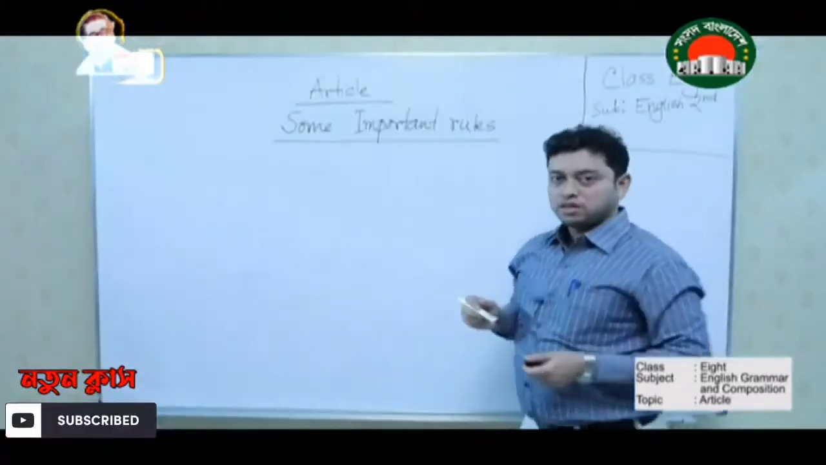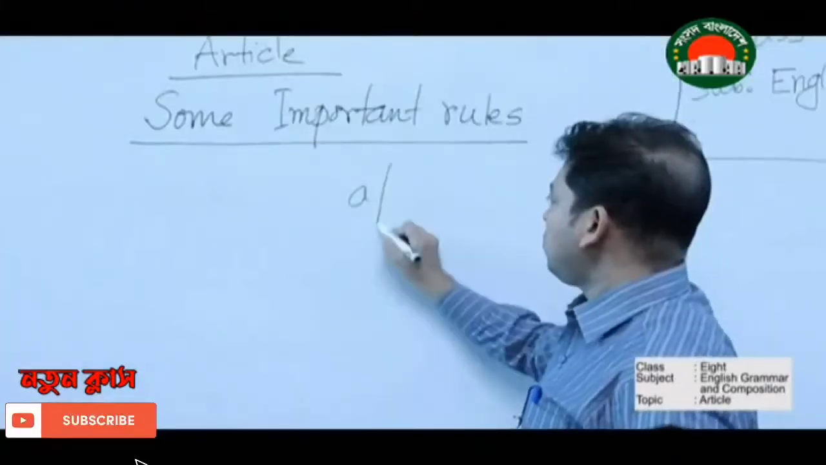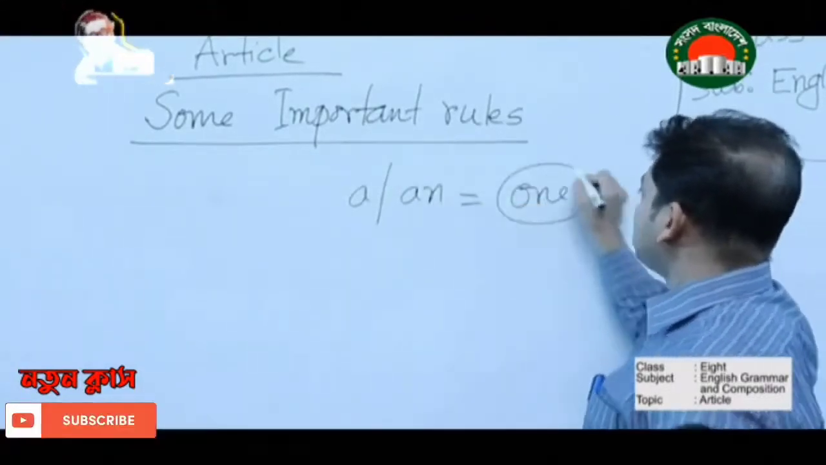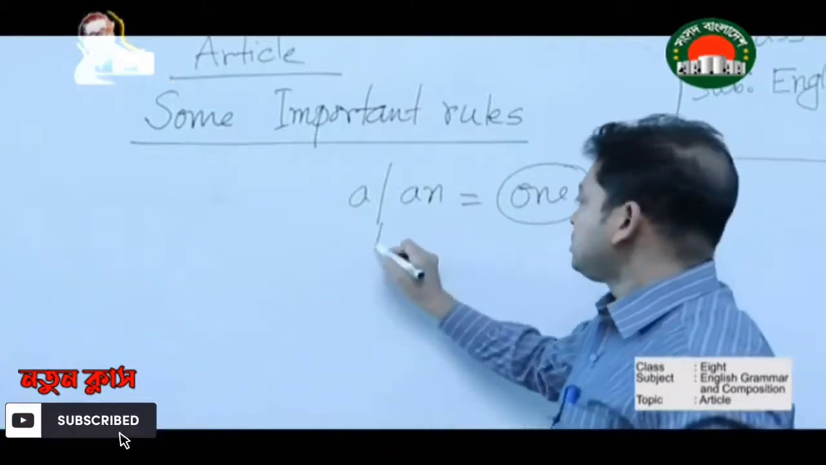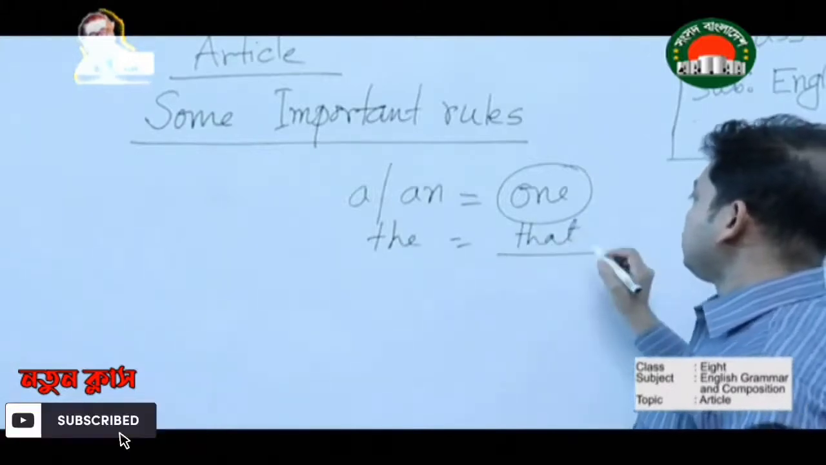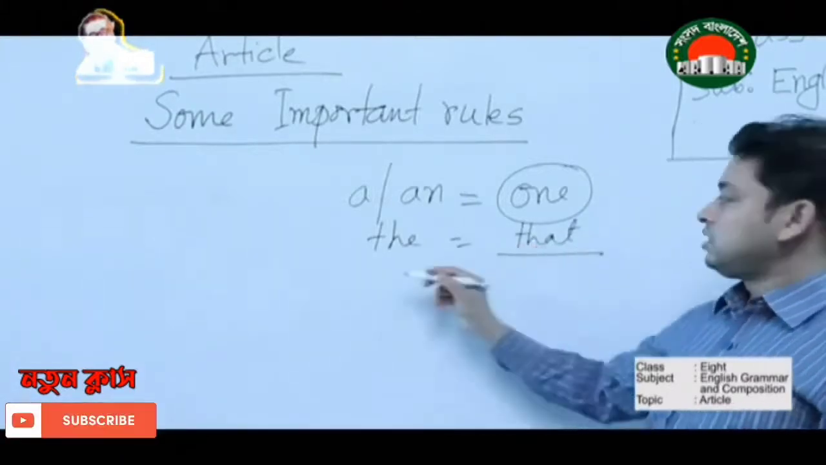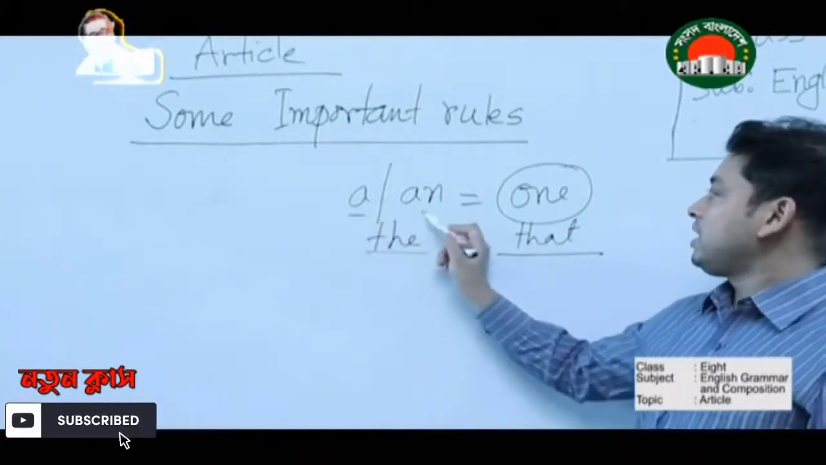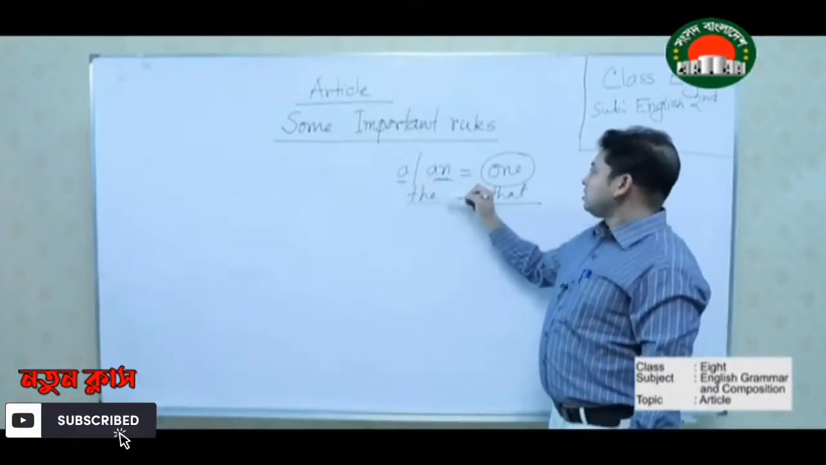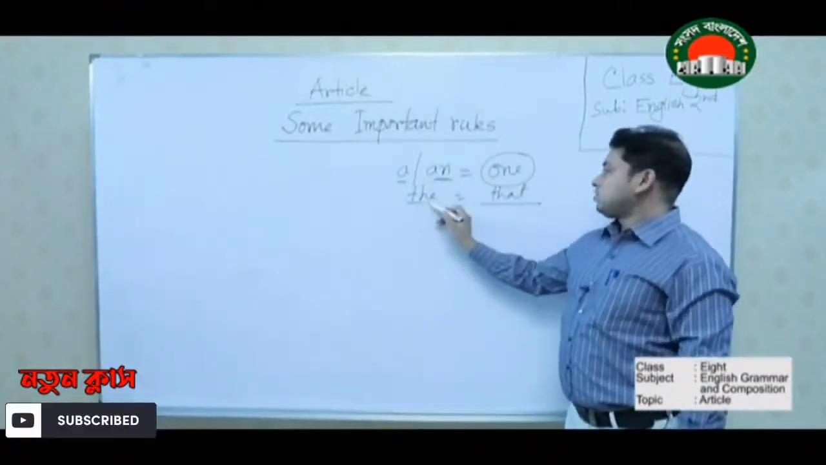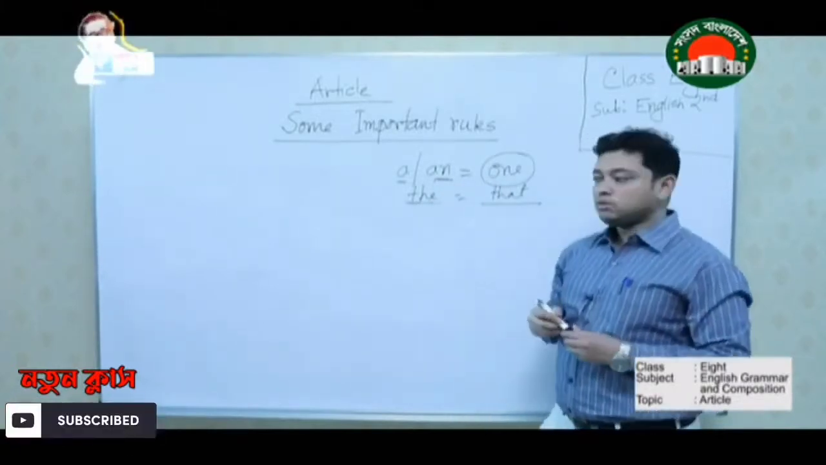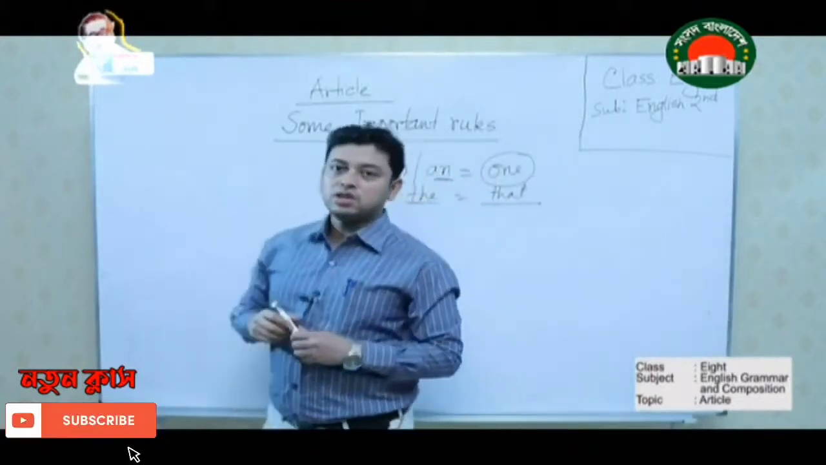Dear students, you must remember, when we are talking about the indefinite article A or AN, it is forming something like one. And when we are talking about THE, it is giving a similar kind of meaning, pointing to a particular thing. Now we will discuss the important rules on articles.